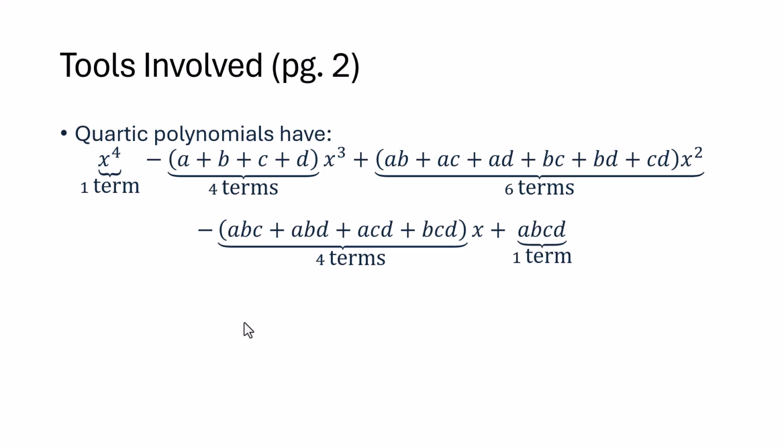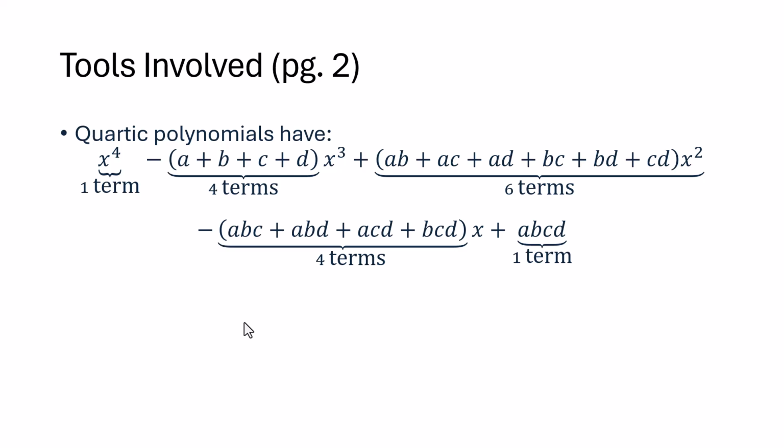So a quartic polynomial, according to Pascal's triangle, we have a 1, 4, 6, 4, 1 row. So we have one thing for x to the fourth. We have a plus b plus c plus d. Those are our four terms for x cubed. Then we have all of the products of two of the roots, all those combinations: ab, ac, ad, bc, bd, and cd.